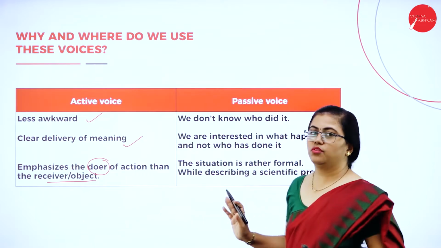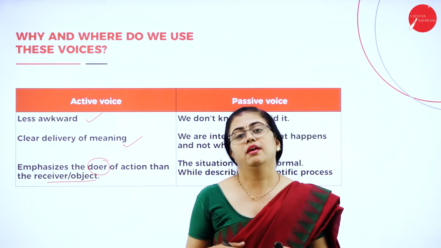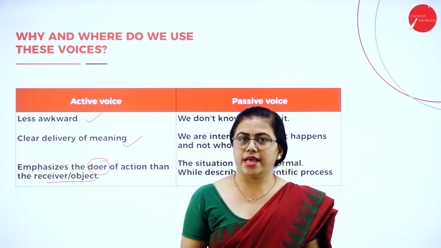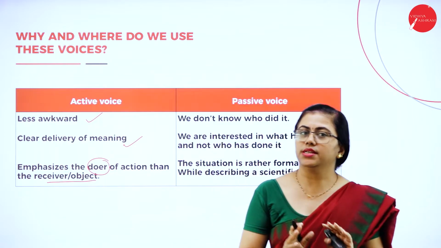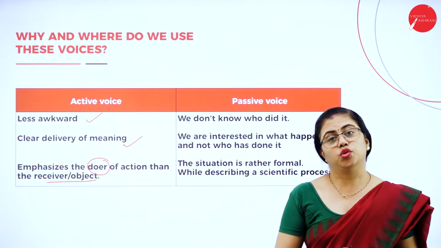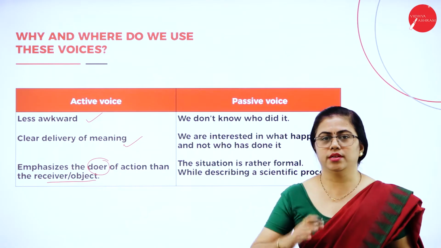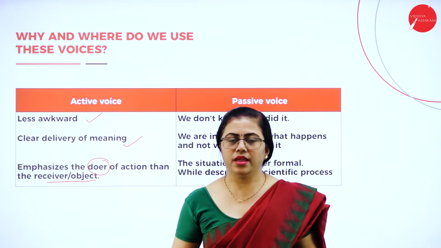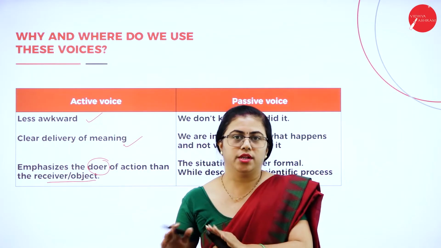When we come to passive voice, whenever we don't know who has done it, or whenever we don't want to emphasize who has done it, that is, we don't want to concentrate on the subject of the sentence, then we use passive voice. Somebody has stolen my wallet. Suppose I say my wallet was stolen. That is enough.